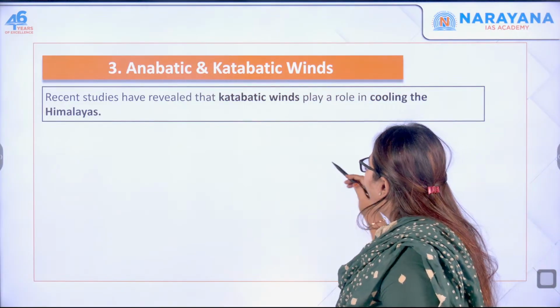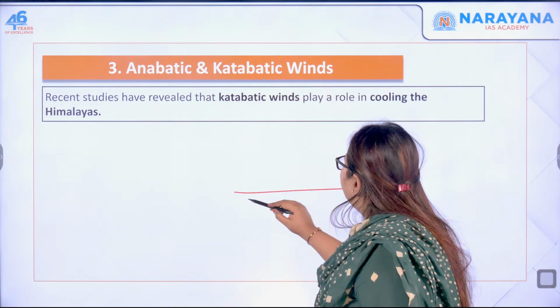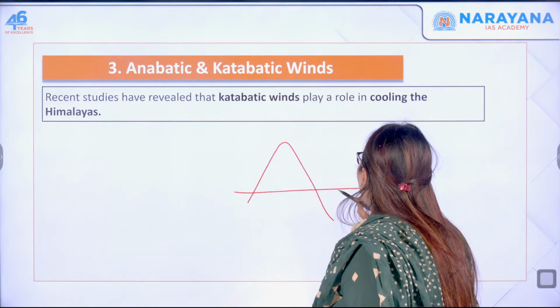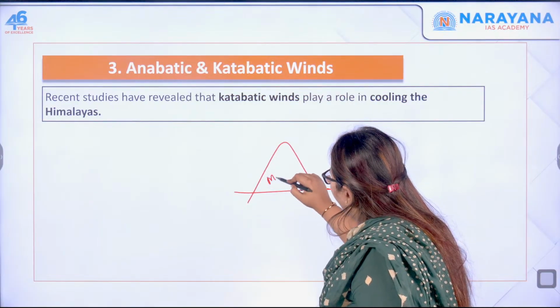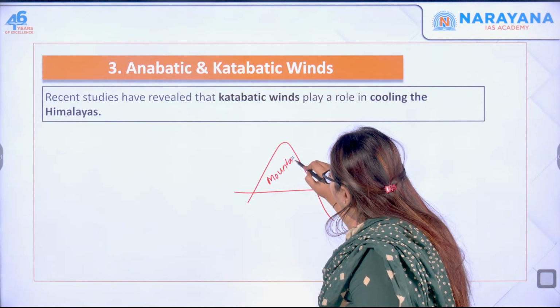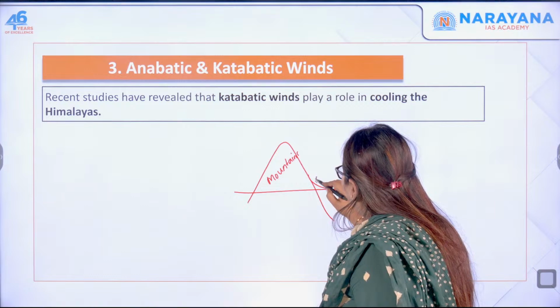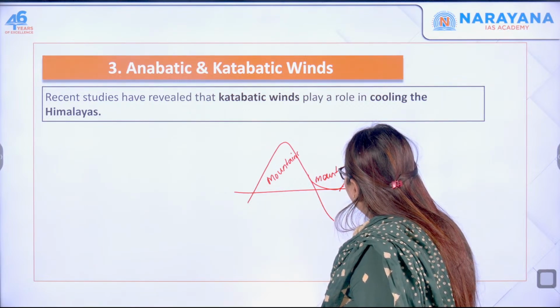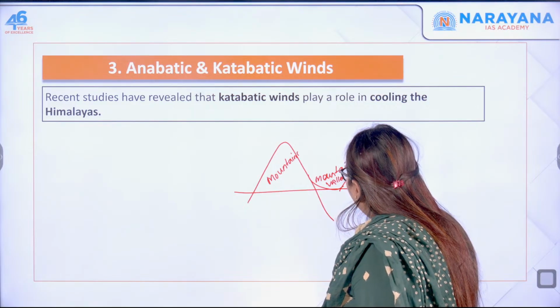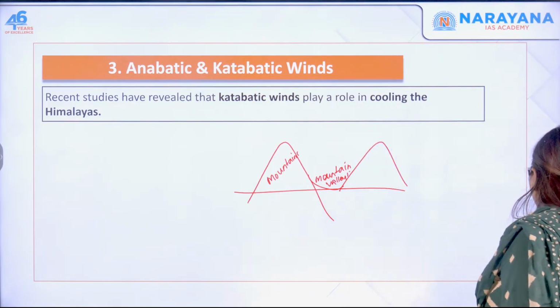Let us consider this as the mountain. So these are mountains and these are the mountain valleys. Let me take another color.